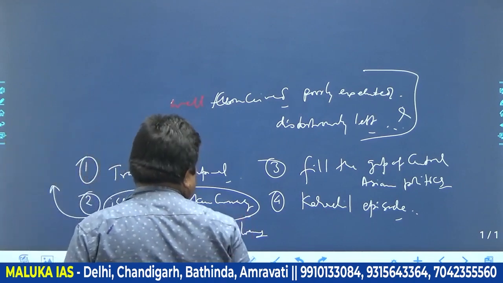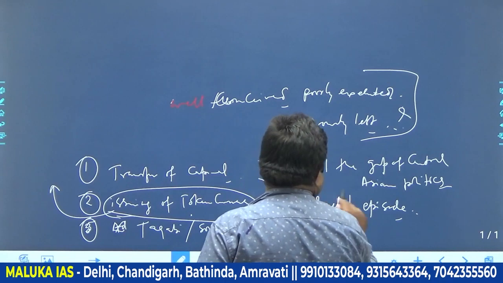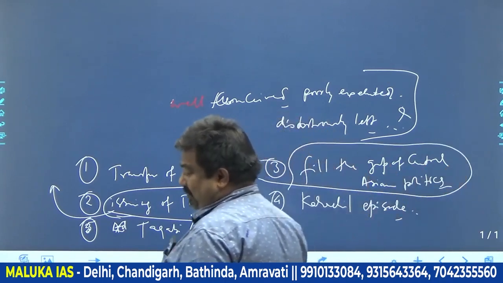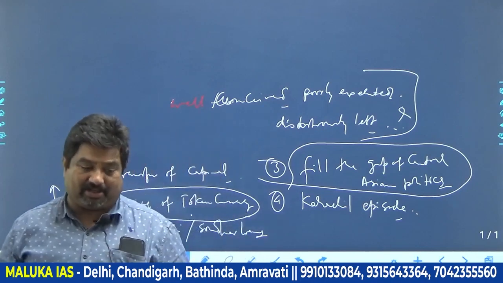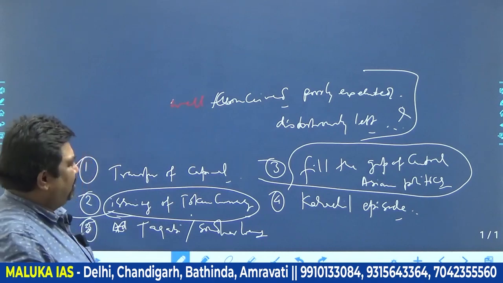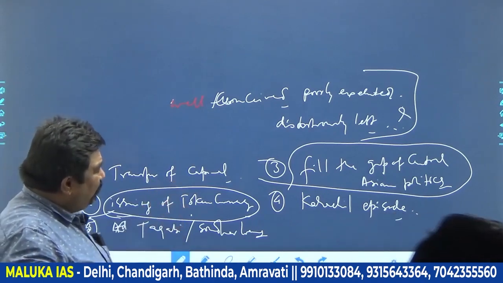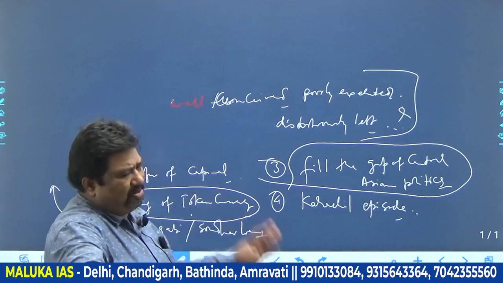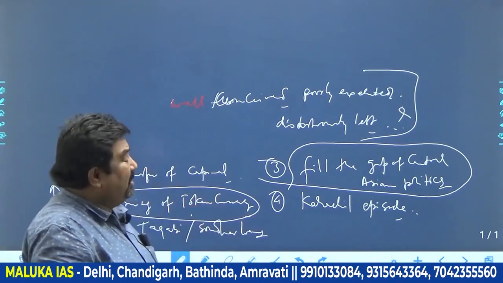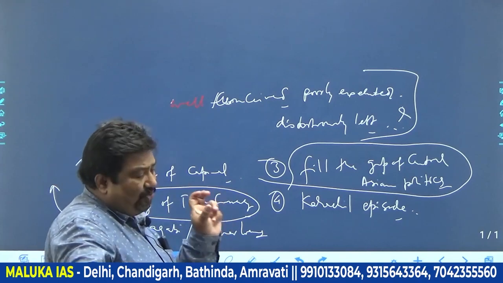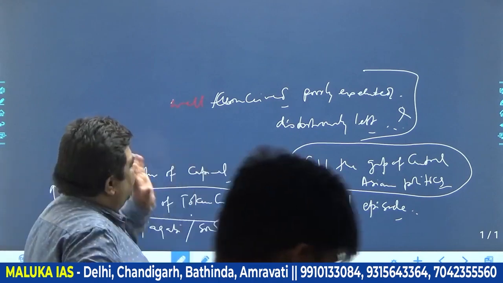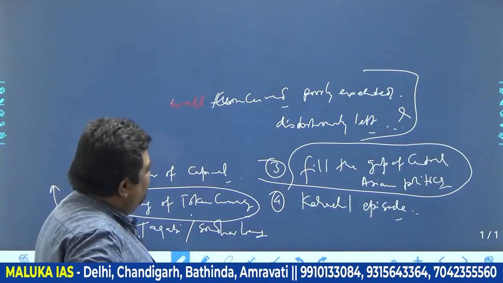Now there is one idea of filling the gap of Central Asian politics. This was the time when one of the greatest rulers of Central Asia died without his successor. So Muhammad bin Tughlaq raised a huge army, almost 3.75 lakhs, and they were paid in advance, and he thought to capture that Central Asia bulk area in his position.